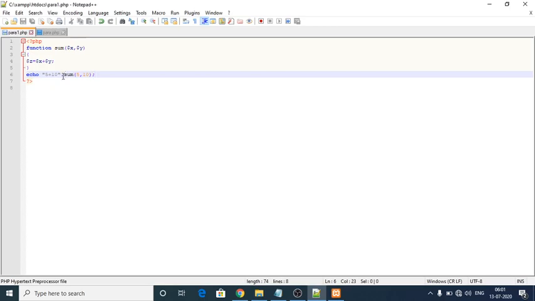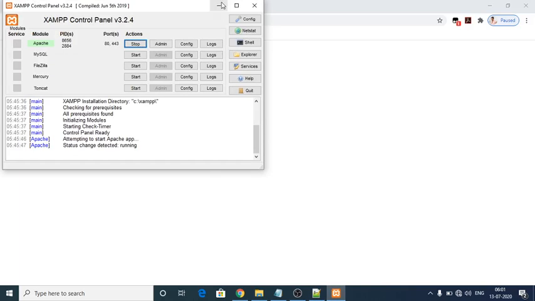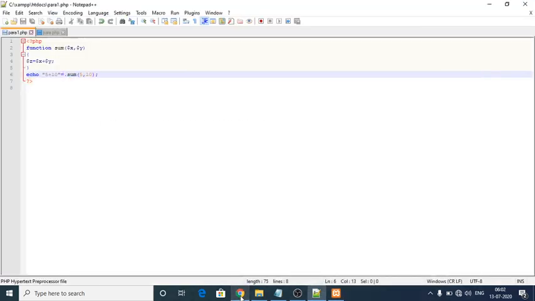Unexpected error. This is a program they have given in your book, so let us see how we can solve this one. Yes, a small error is there. Here I have to give the double quotes. So again save the program and go to the browser.